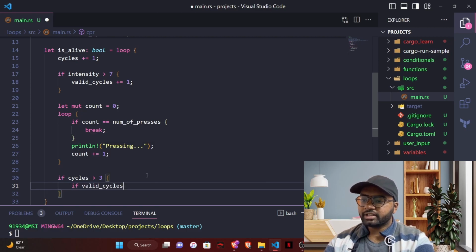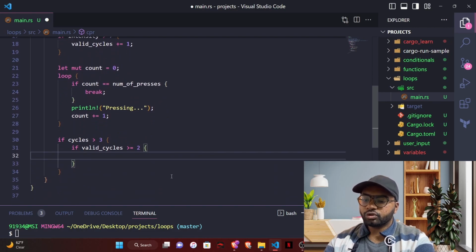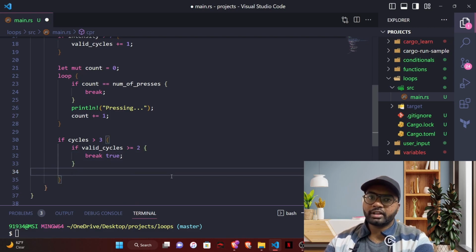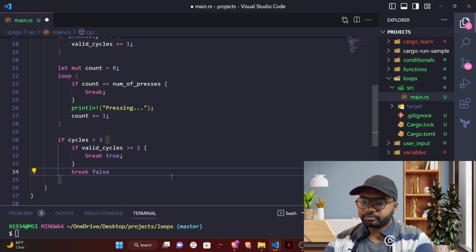If valid cycles is greater than or equal to 2, then the patient is alive. So we can break with true value because the patient is alive. If the valid cycles is not greater than or equal to 2, if it's less than 2, if it is 1 only, then we have to break this with false. So this will return false from the loop.